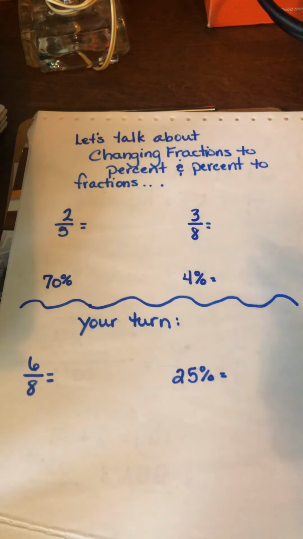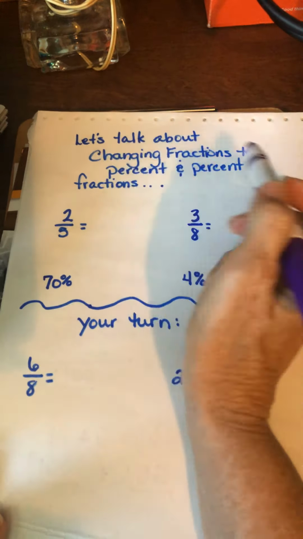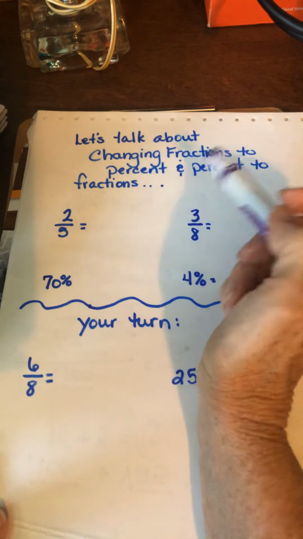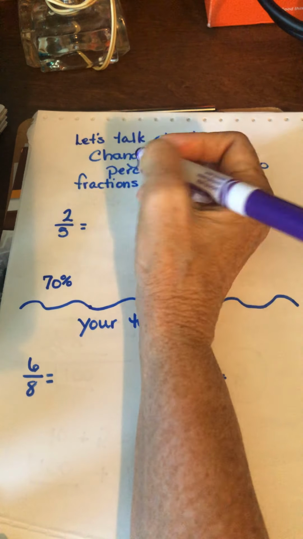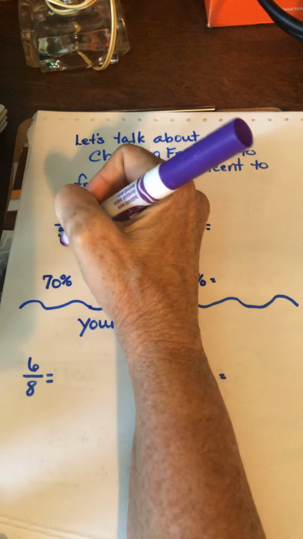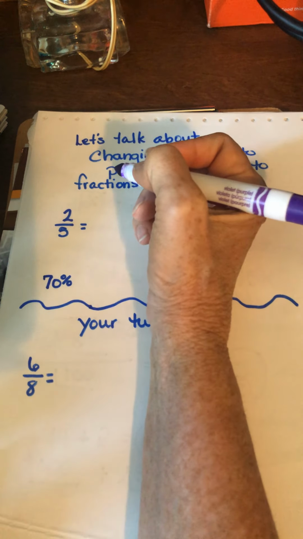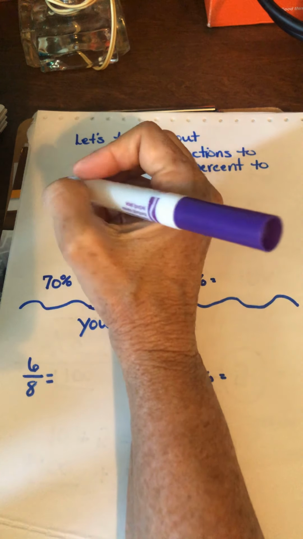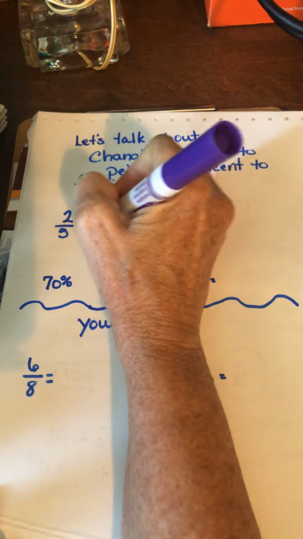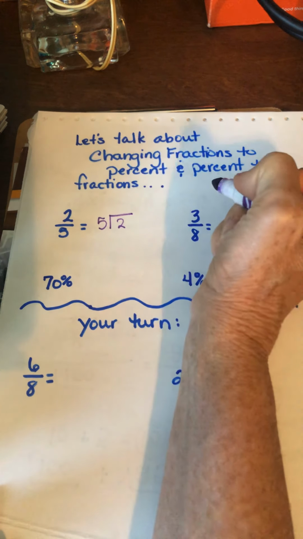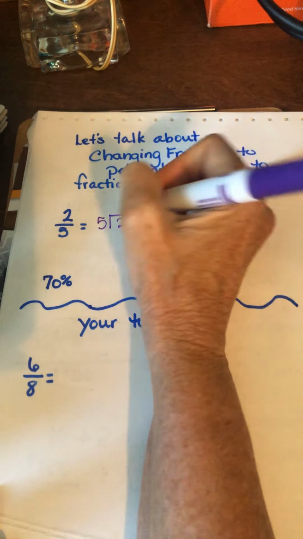Okay, this is important to know. Let's talk about changing fractions to percents and percents to fractions. So if I have this right here and I need to change it to a percent, I have 2/5. There are a bunch of ways to do it, but the way that always works is you divide the bottom number into the top. So what I'm saying is, how many times will 5 go into 2? And it won't.